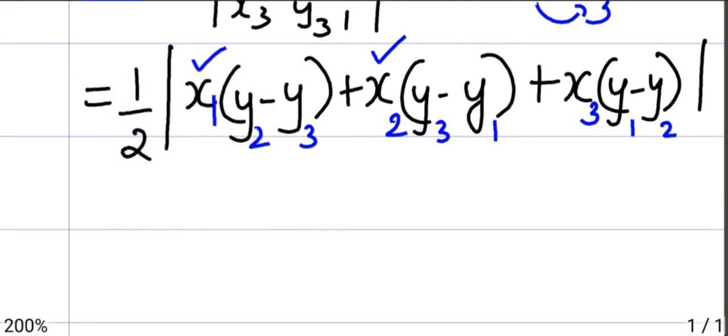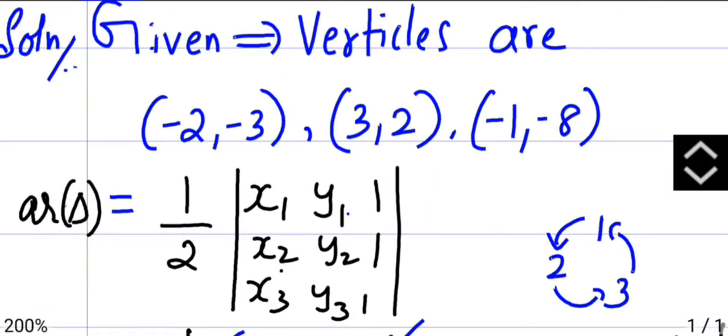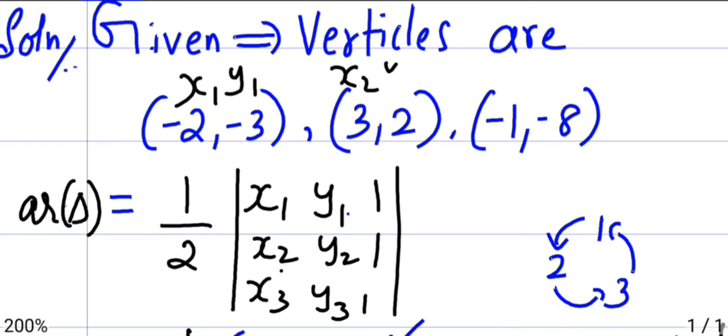So here to solve we have 1 by 2. You can see here this is x1, y1, x2, y2, x3, y3. So x1, x2, x3 is minus 2, 3, minus 1.